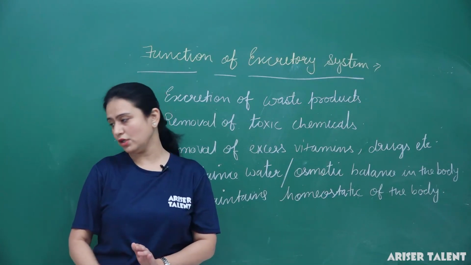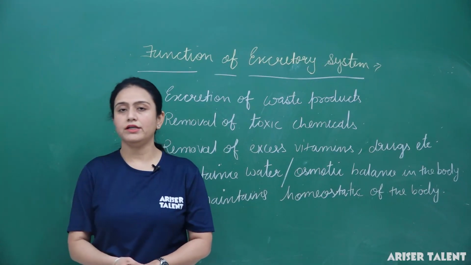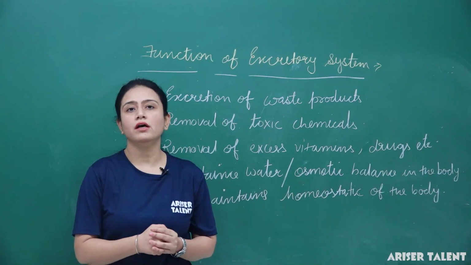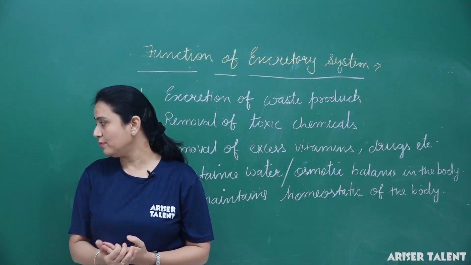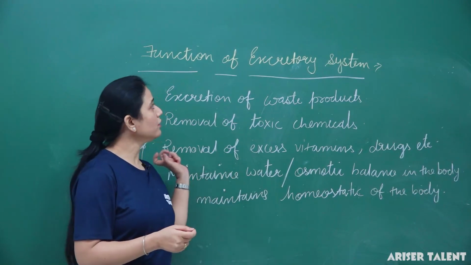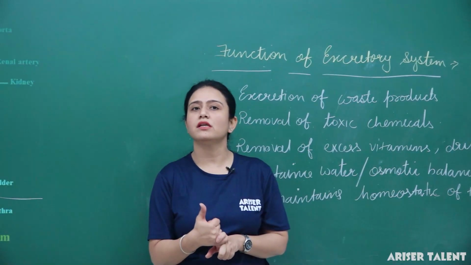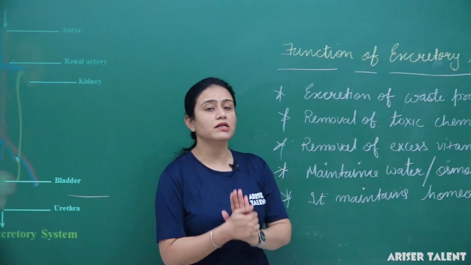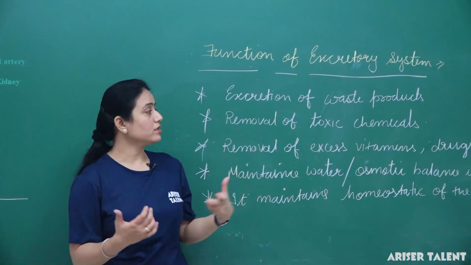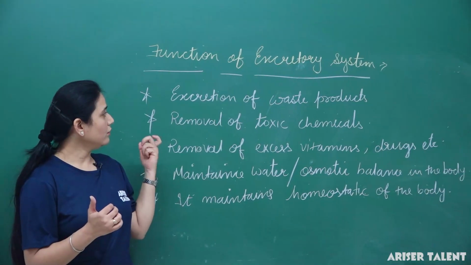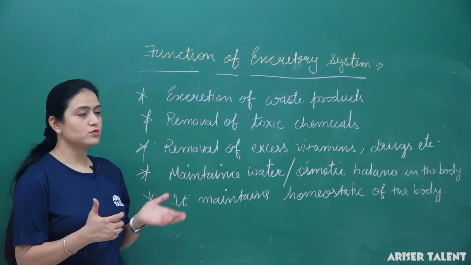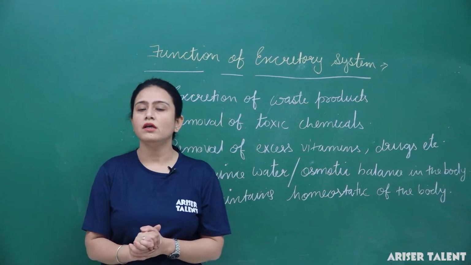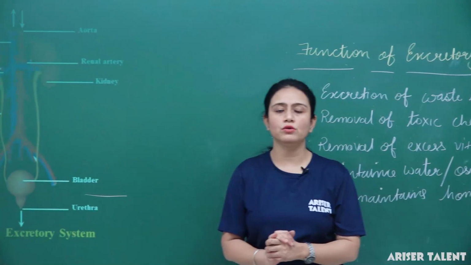So this is all about the human excretory system, that it is comprised of a pair of kidneys, a pair of ureters, a single bladder and urethra. And the functions of the excretory system are that it helps in the removal of toxic chemicals, excess vitamins and drugs in the body, and removal of waste products, maintains water and osmotic balance in the body, and maintains homeostasis of the body. So it is all about the human excretory system.